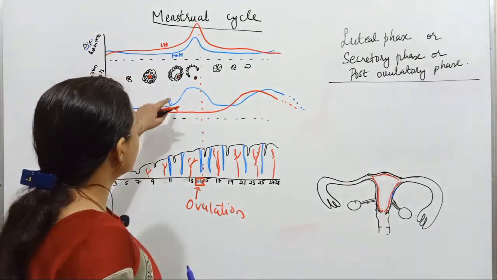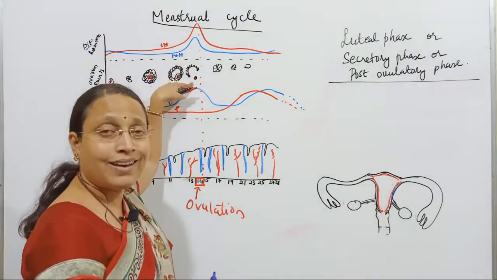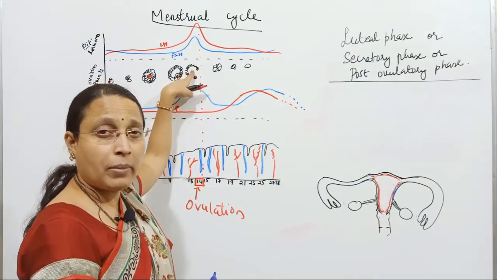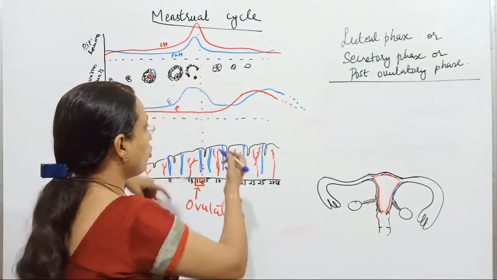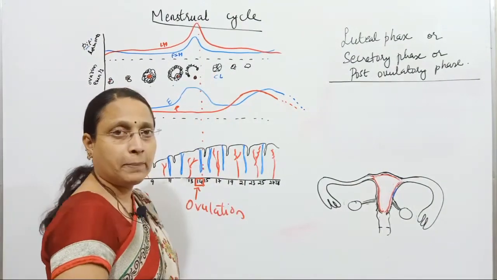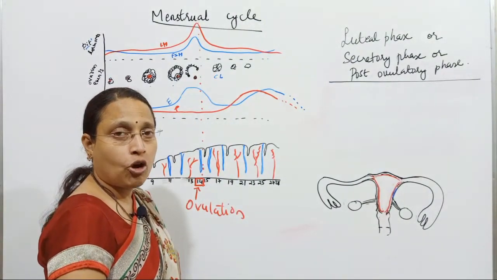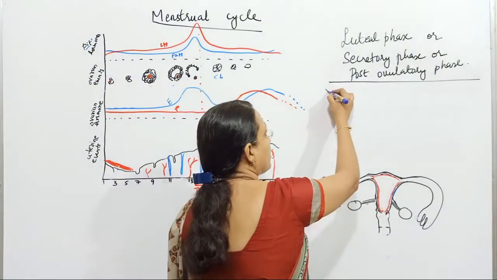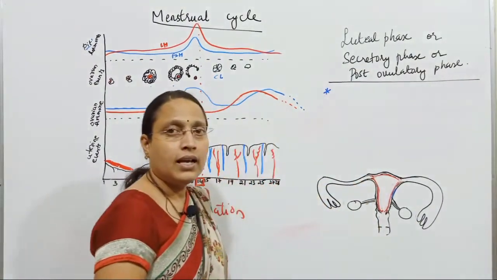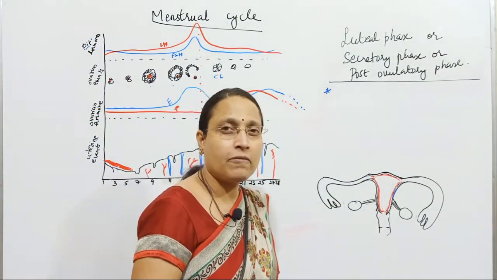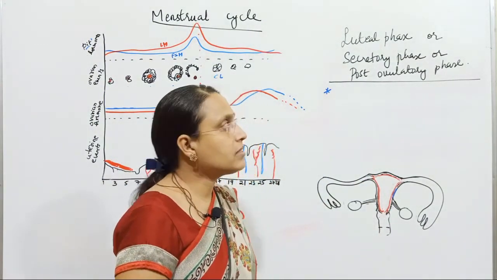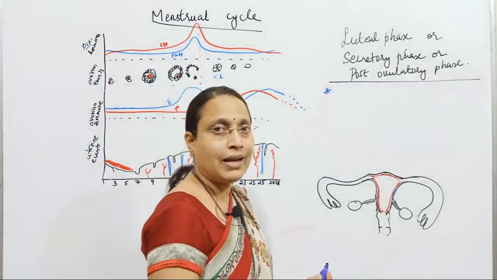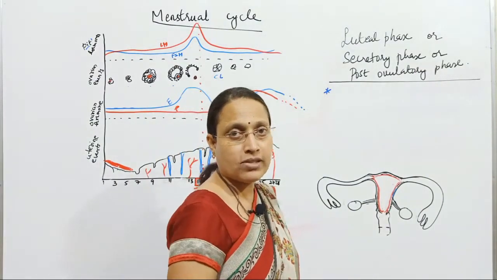Now what is the luteal phase? See, the Graafian follicle has released the ovum. Now the leftover Graafian follicle, or you can say the remnant of the Graafian follicle, forms what is called the corpus luteum. And the corpus luteum produces a hormone called progesterone. Now from which day to which day? The 14th day is over now. 15th to 28th day, that is the last day of the menstrual cycle.